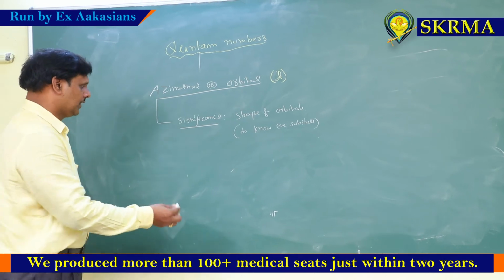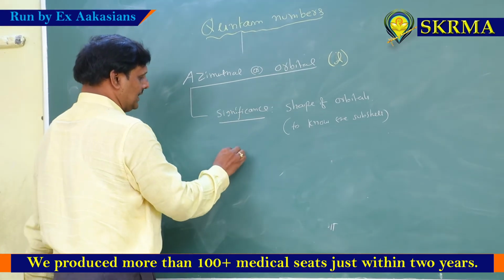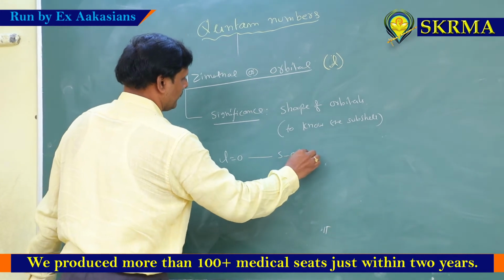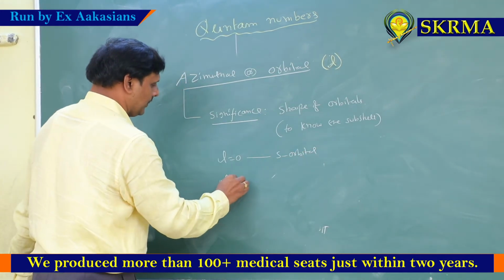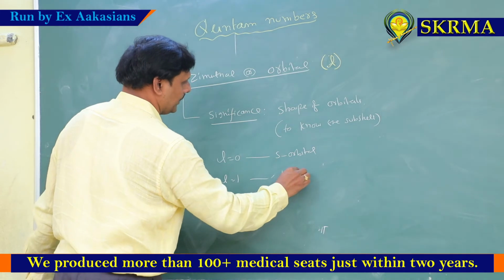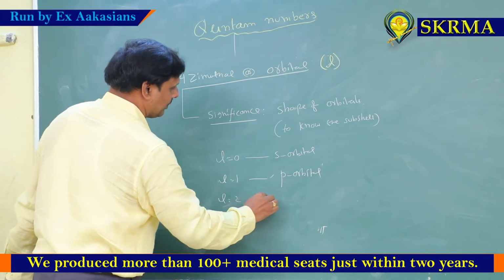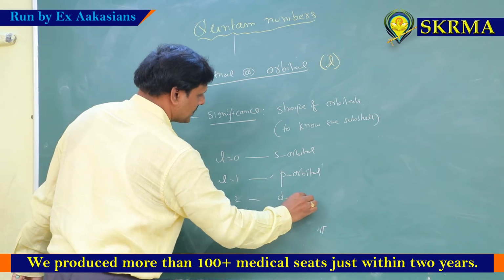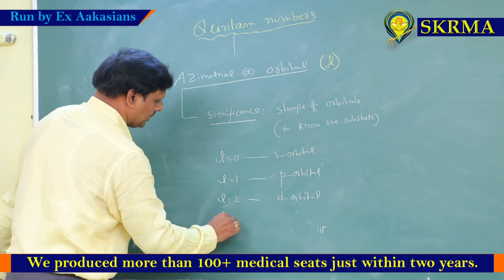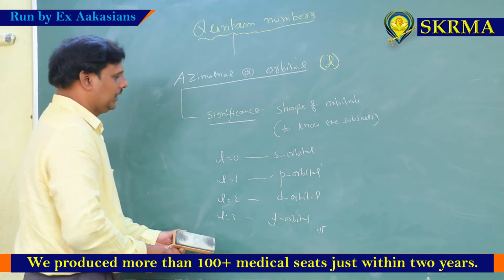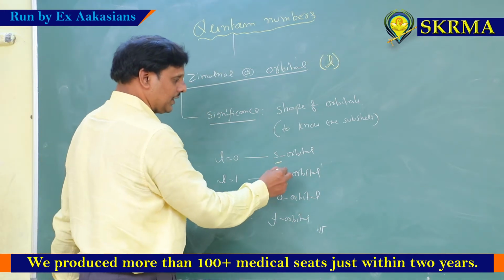Acha chalo, for your information, L is equal to 0, we designate as S orbital. Acha, L is equal to 1, designated as P orbital. Acha, L is equal to 2, D orbital. L is equal to 3, F orbital. Acha, actual meaning of S, P, D, F is different.